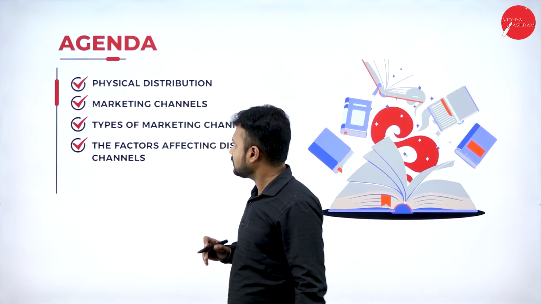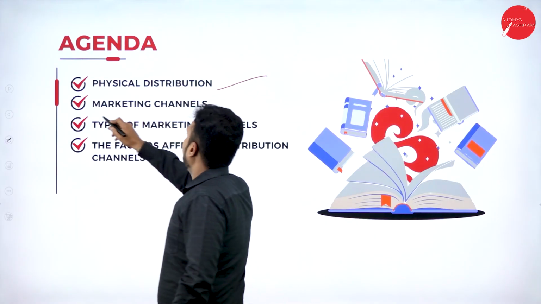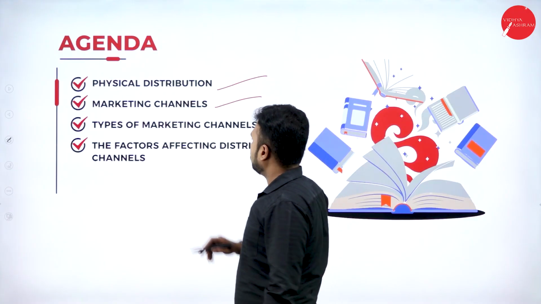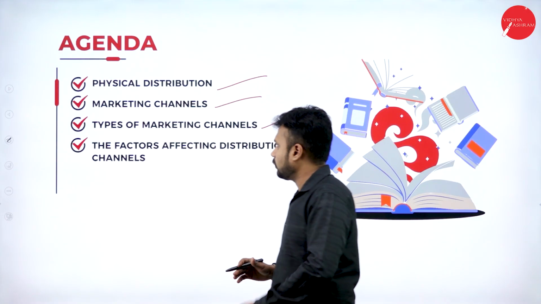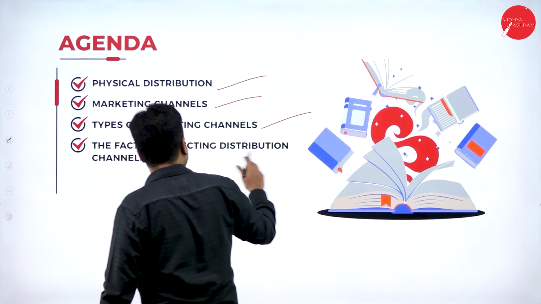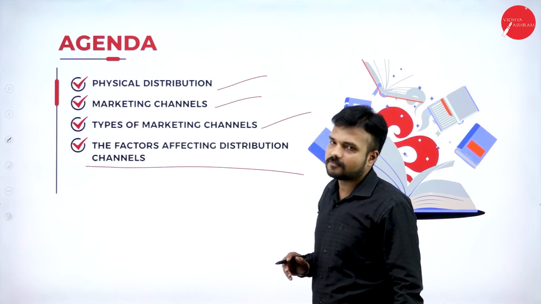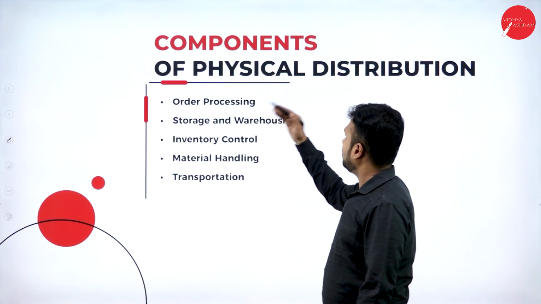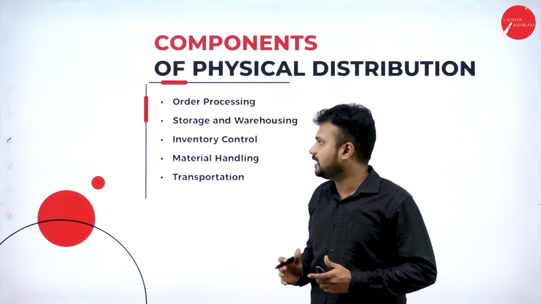The agenda of today's session is physical distribution, that is place, marketing channels, that is channels of distribution, and types of marketing channels. Marketing channels are classified into various categories that we are going to learn here. Then the factors affecting distribution channels. This distribution channel is affected by various factors that we are going to learn in today's session. Moving forward, components of physical distribution. There are various components of physical distribution.